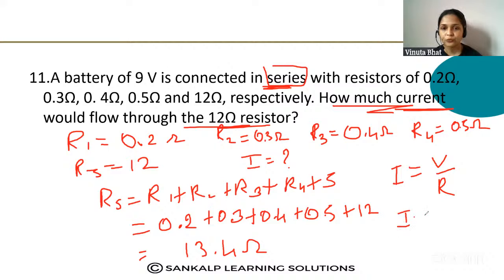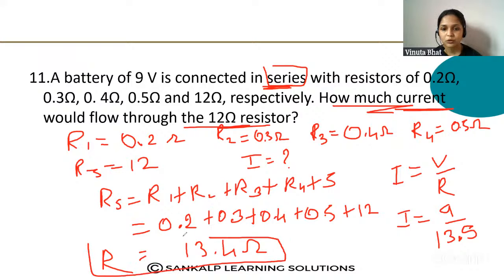I is equal to V, that is 9, divided by R. R is equal to 13.4.